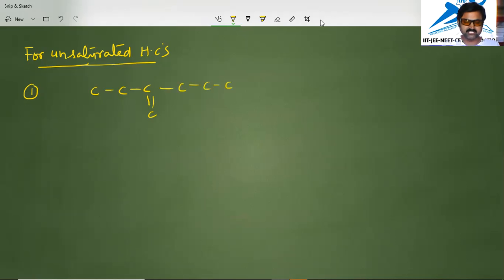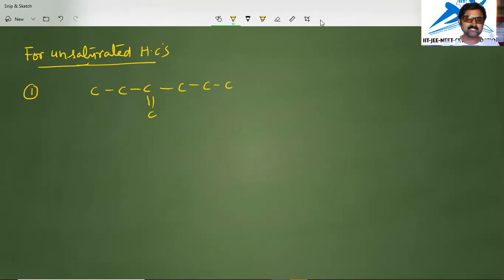Usually one carbon chain is there, that is a saturated one. To that one unsaturation is there in the middle like this. Then what we'll do is we'll select the longest possible carbon chain having a maximum number of unsaturated carbon atoms or maximum number of double bonds or triple bonds, even if a prior rule is violated. So the above discussed rule may be violated in this case, as the double bond is the important one for us.